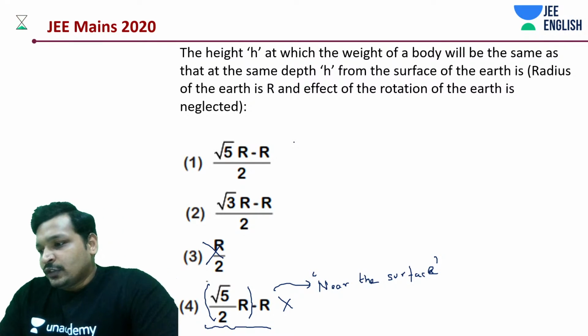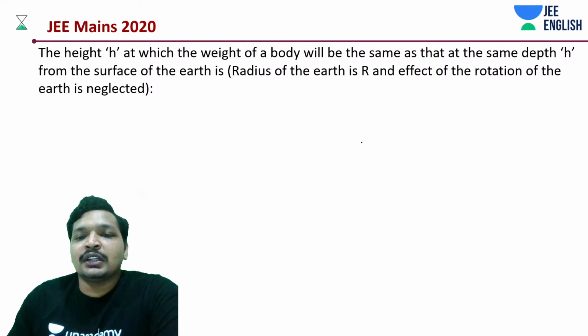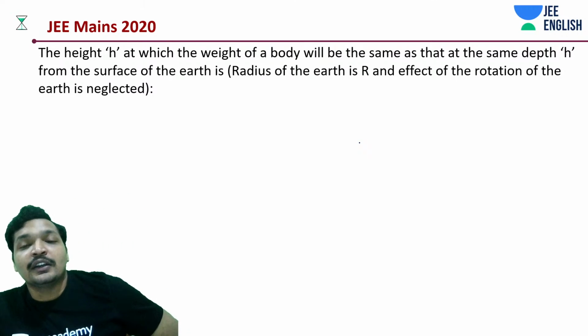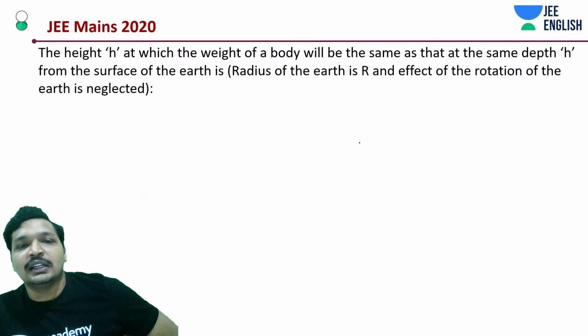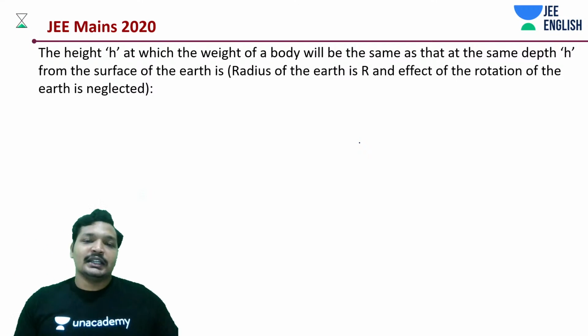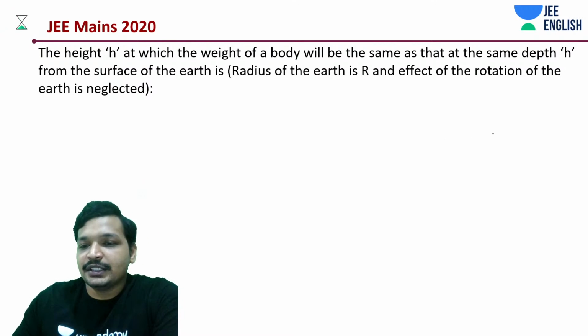Let's solve it. Without solving it, we cannot answer this question. That is one of the things. Or you can substitute it in the equation, 1 plus h by r. You have that equation, right? GM by r square is equal to 1 plus h by r, and GM by (r plus h) whole square. You can make it. But let's first of all understand what is being asked.